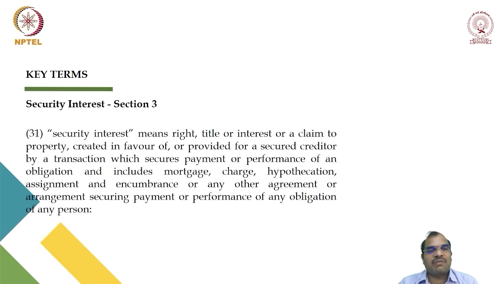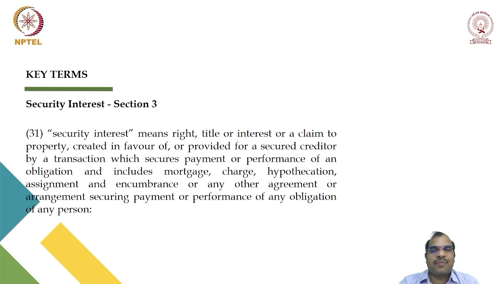Section 3, subsection 31 defines the term security interest. Security interest means right, title or interest or a claim to property, created in favor of or provided for a secured creditor by a transaction which secures payment or performance of an obligation, and includes mortgage, charge, hypothecation, assignment, and encumbrance or any other agreement or arrangement securing payment or performance of any obligation of any person. So I may have some right over the property, I may have a title, that is ownership, or I may have some interest or some claims over the property.